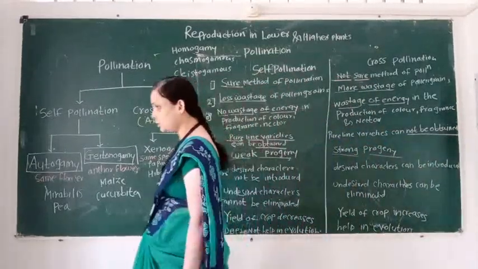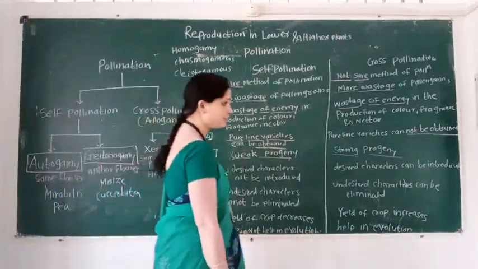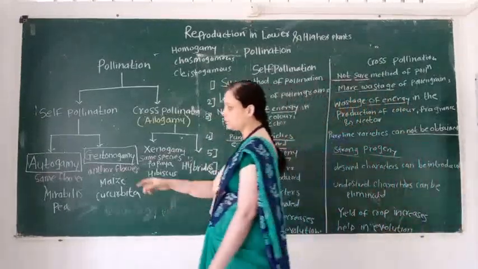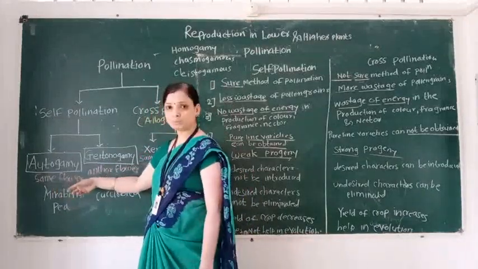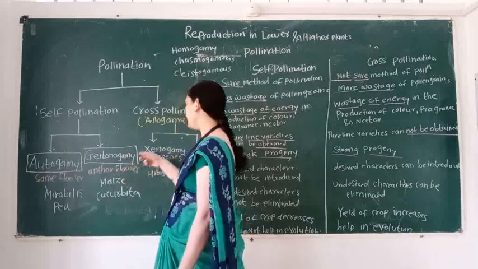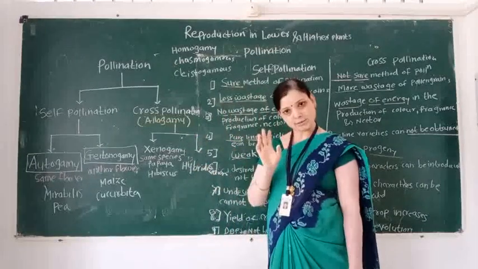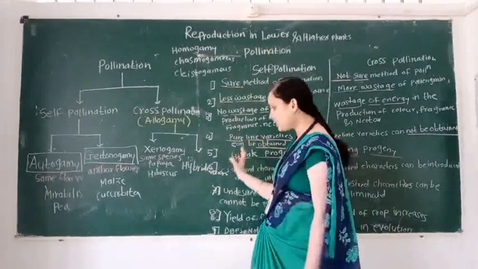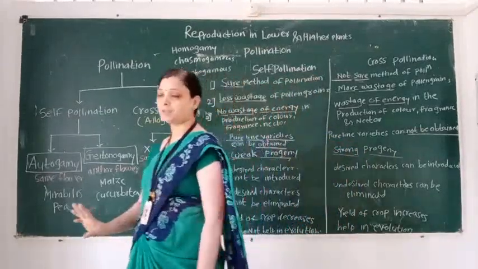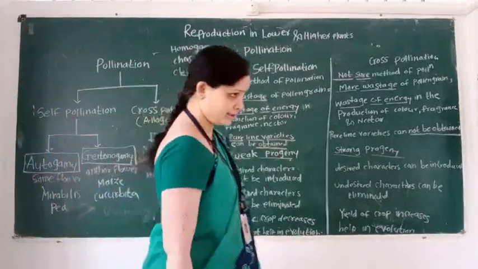Cross-pollination consists of two types, xenogamy and hybridization. Remember this: in autogamy, same flower. In geitonogamy, another flower, same plant body. In xenogamy, same species, another plant body. In hybridization, different species or different genera. This is the classification of pollination.